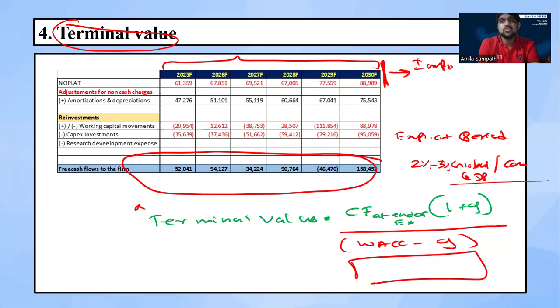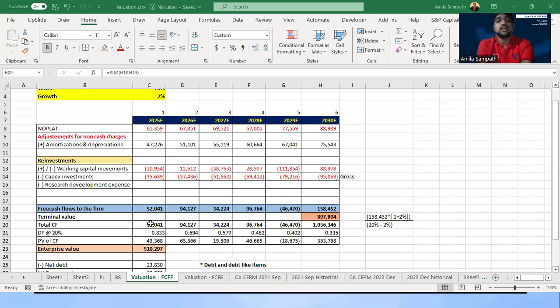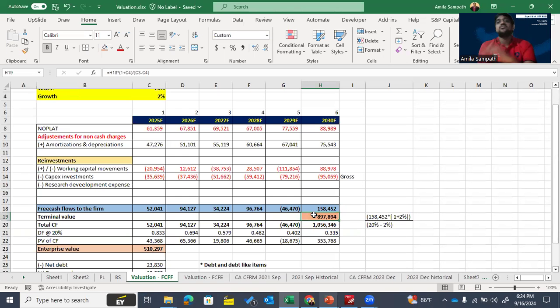Therefore, it is not practical to forecast financial statements for a longer period. Normally we forecast financial statements for a minimum of 5 to 10 years. Beyond that forecasted period, we call it the implicit period, and for that implicit period we need to calculate terminal value. This is the formula we use, and for my hypothetical example, I calculated my terminal value for the implicit period as 897,894. When we perform valuation, we should definitely identify terminal value based on the given detail. I hope you understood the terminal value calculation and the rationale behind it.